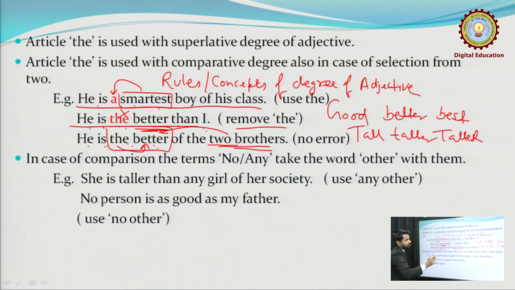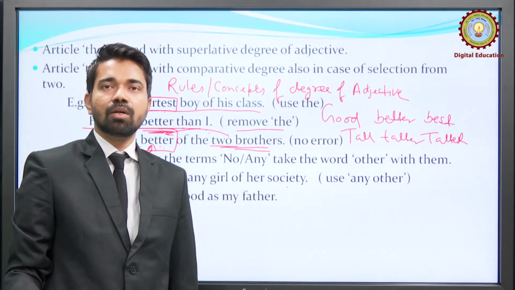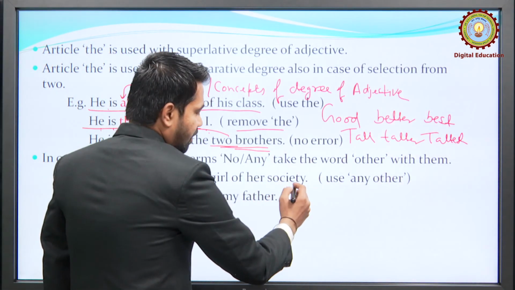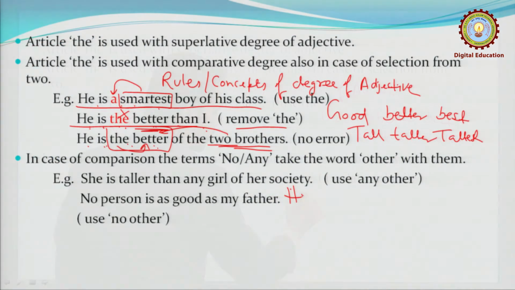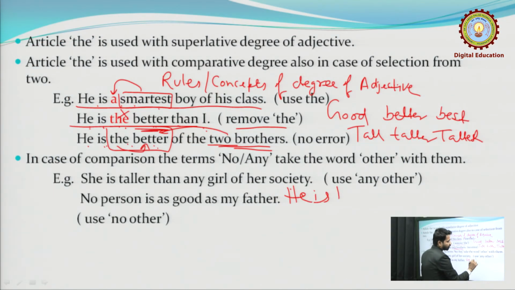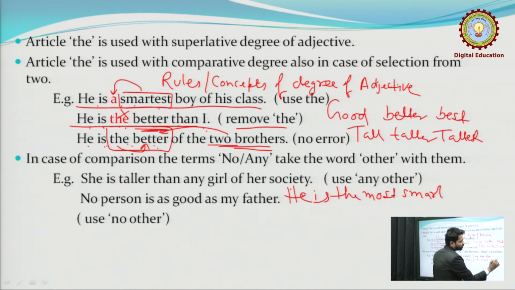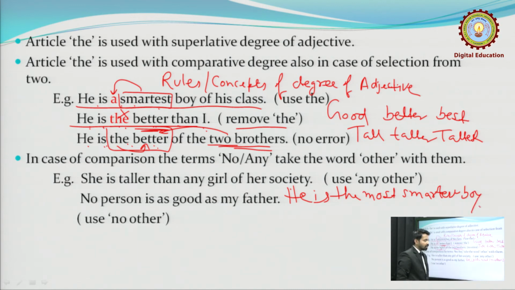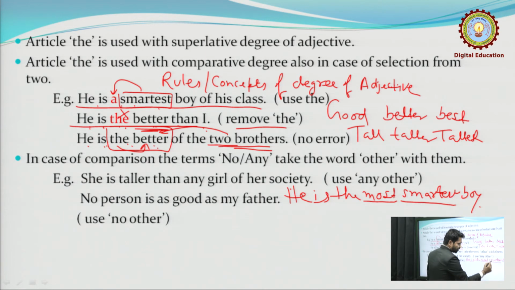Next, if 2 comparative or superlative degrees are used within a sentence, the sentence will be wrong. Say we have a sentence like: he is the most smartest boy. We are using the superlative degree of many, more and most, and together with it we are using the superlative degree of smart. So, this is a wrong expression.